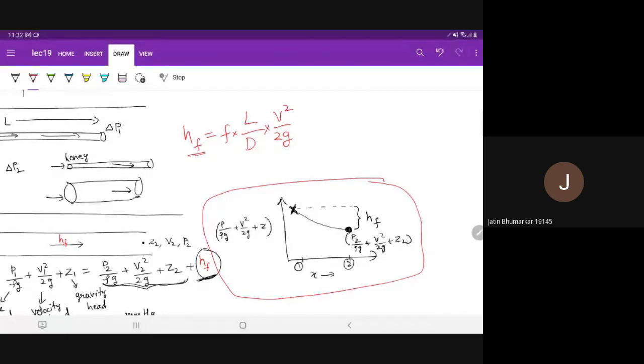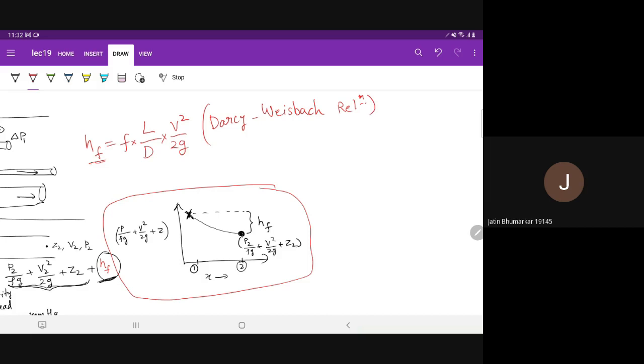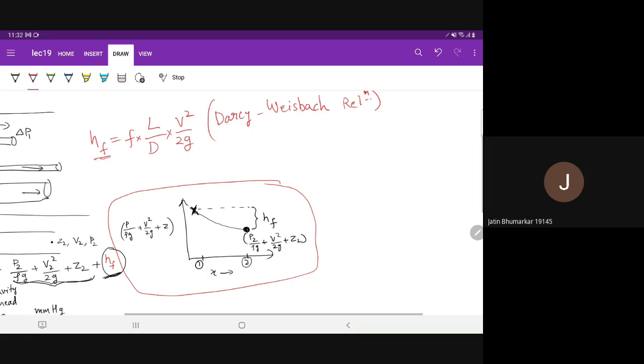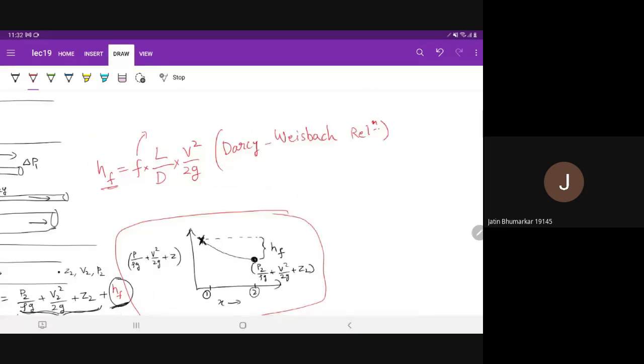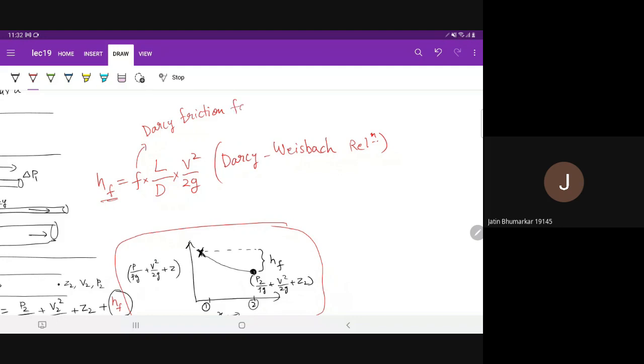This relationship is also known as the Darcy-Weisbach relation, and F is known as the Darcy friction factor. Again, this friction factor depends on a number of things.